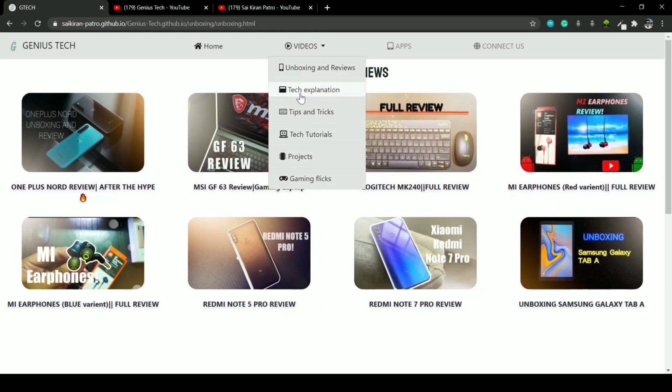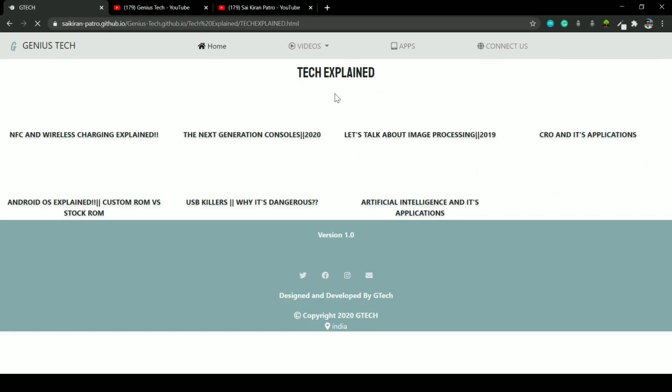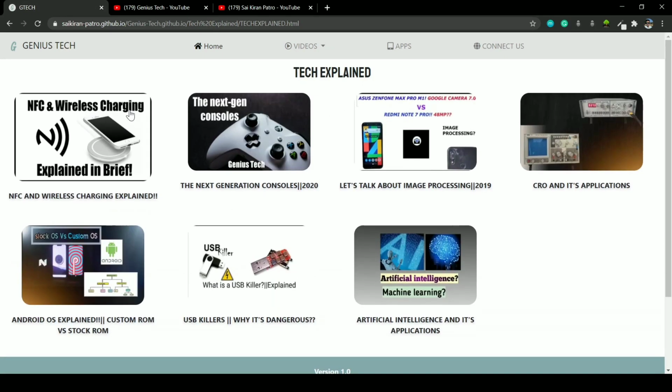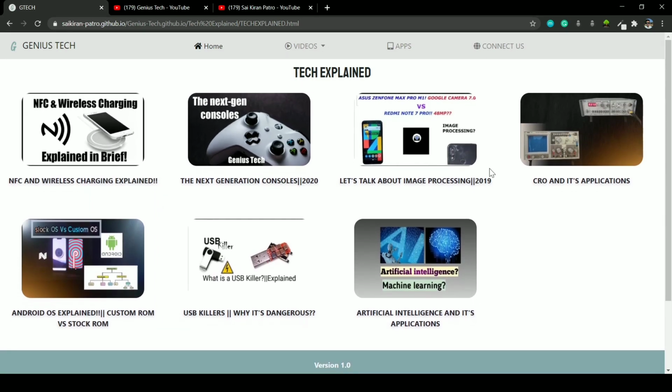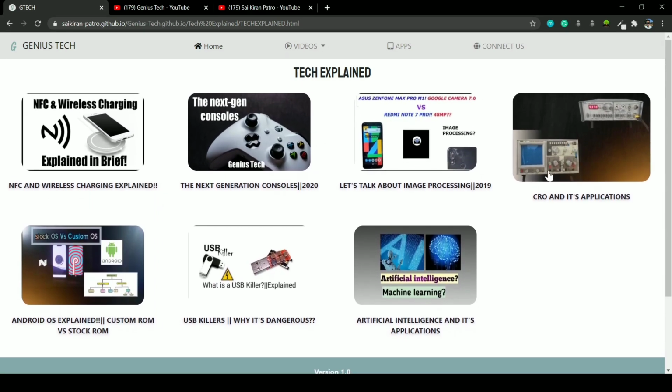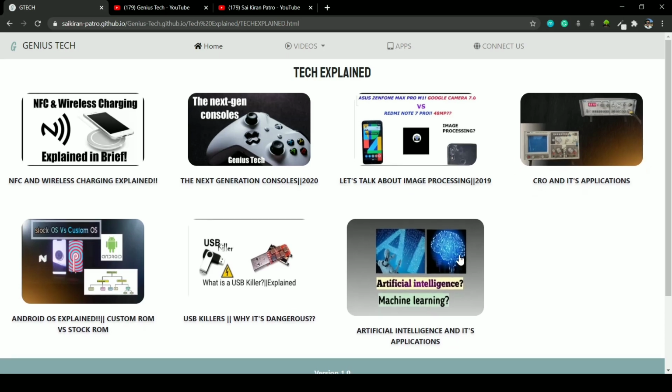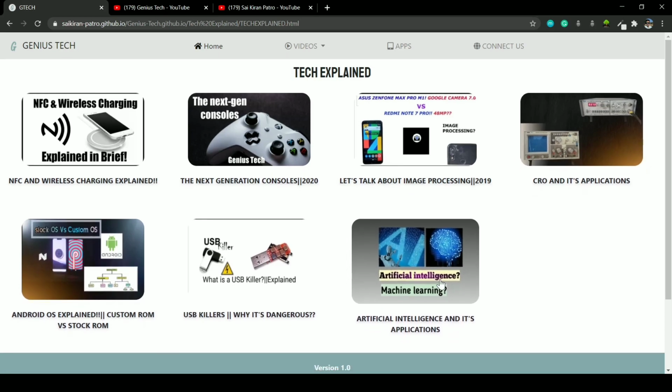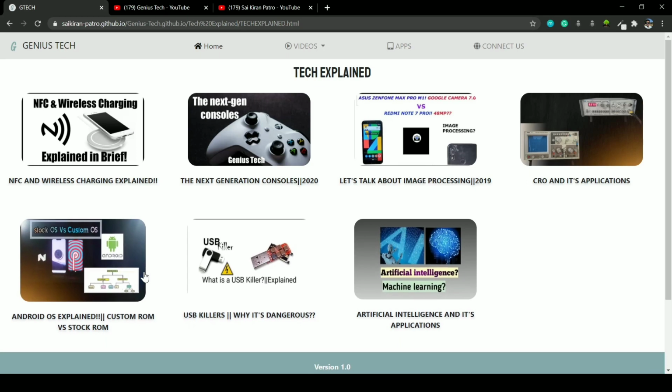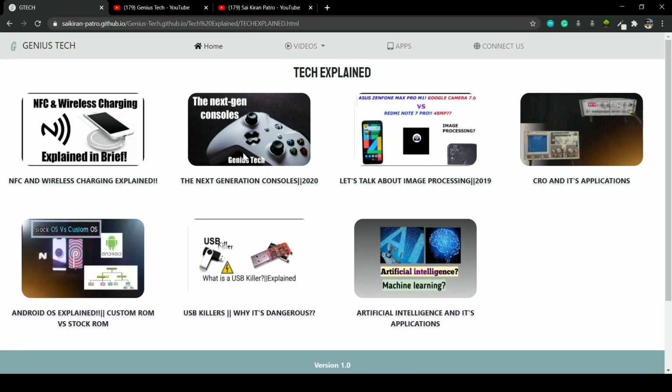explanation part. Here, as you guys know, we explained about NFC and wireless charging technology, next generation consoles, image processing, CRO and its applications, artificial intelligence and its applications, USB killers, and Android OS. You can check out any of them you are interested in.